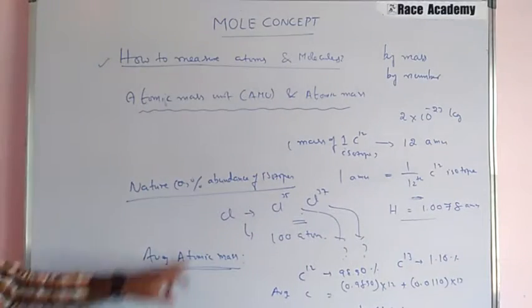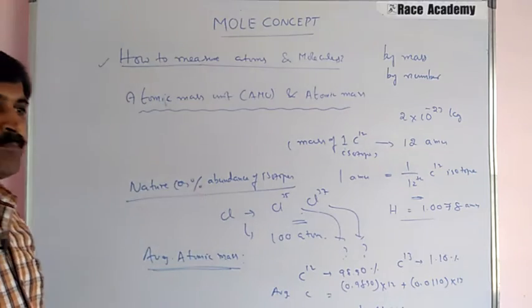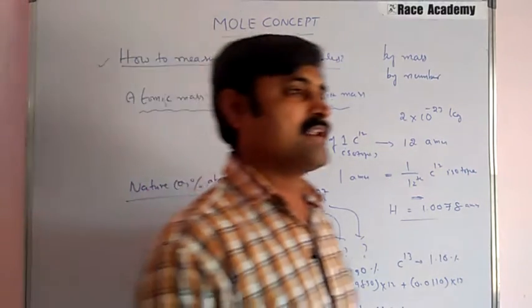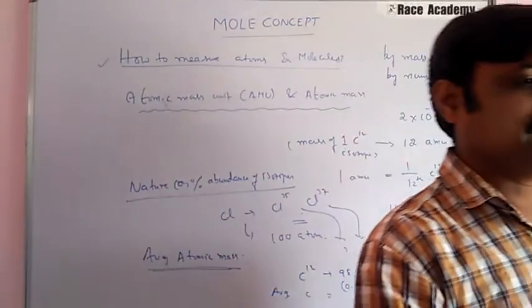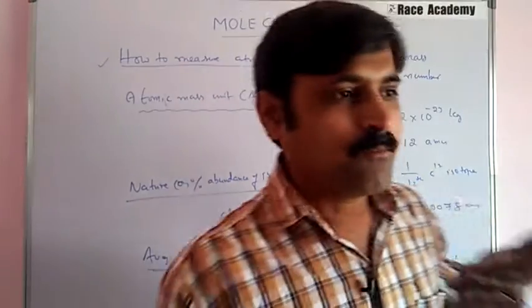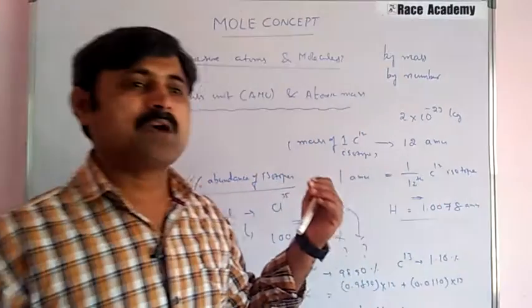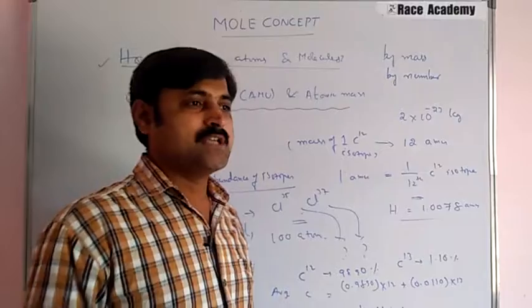Got it? This is the important thing we have discussed about the average atomic mass of elements.